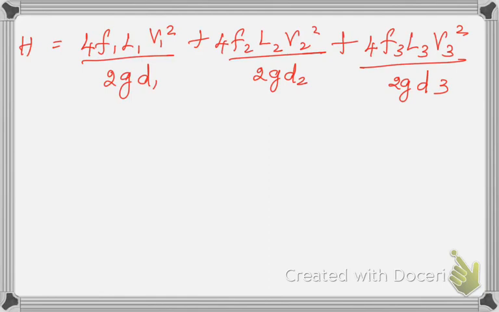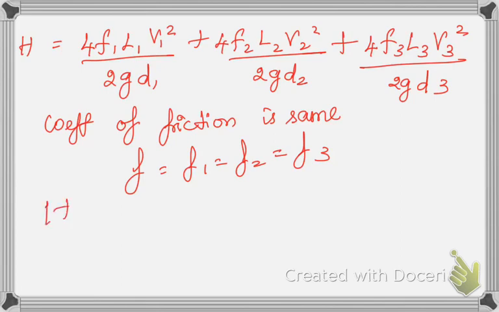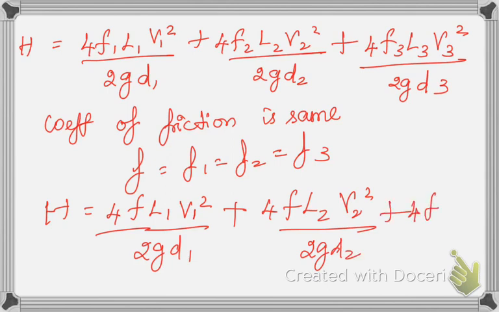And also I assume, just an assumption, that the coefficient of friction is same for all the pipes. It means f is equal to f1 equal to f2 equal to f3. If that is the case, H will be equal to 4f L1 V1 squared by 2g D1 plus 4f L2 V2 squared by 2g D2 plus 4f L3 V3 squared by 2g D3.